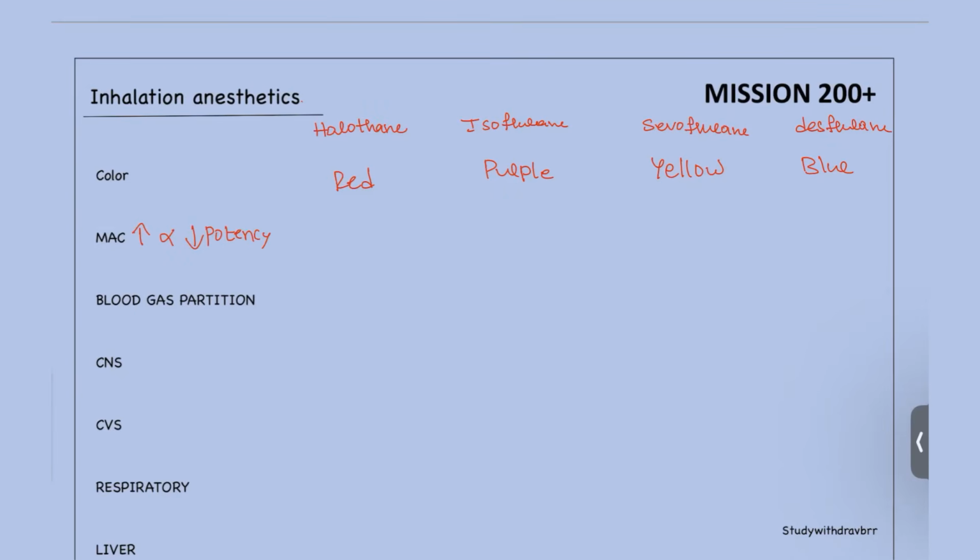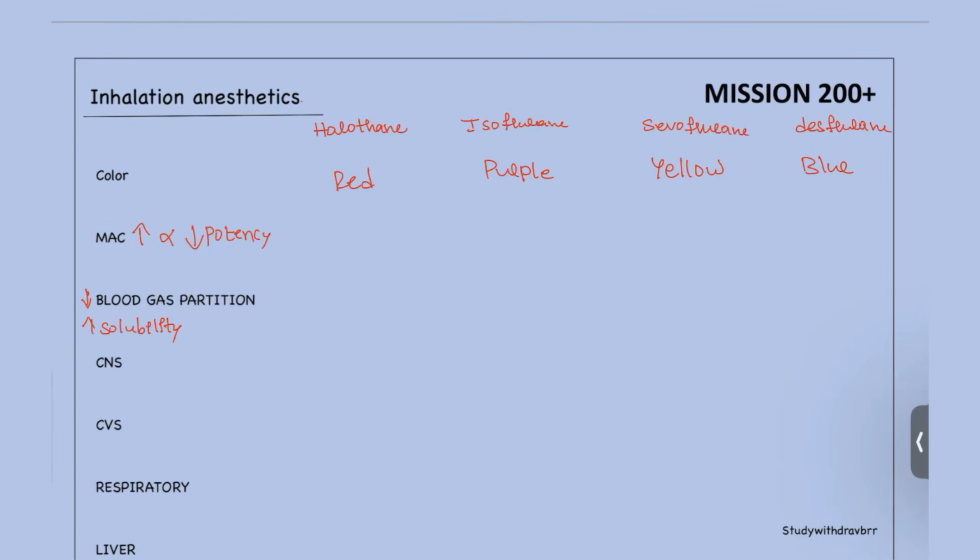The blood gas partition coefficient, how is this going to be seen? If the blood gas partition coefficient is decreased, it is going to increase the solubility of the drug. Okay, so when the MAC is more, the potency will be decreased. When the partition is less, the solubility will be increased. This is the main difference that you have to remember.